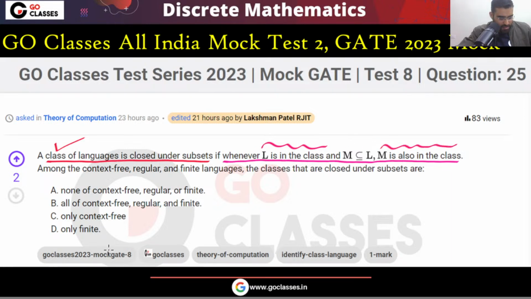Very simple. Now, among context-free, regular, and finite languages, tell me which classes are closed under subset. Did you understand the question? It is very simple: you have a set of languages.